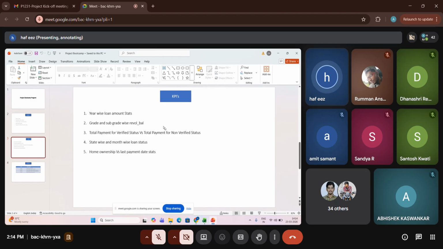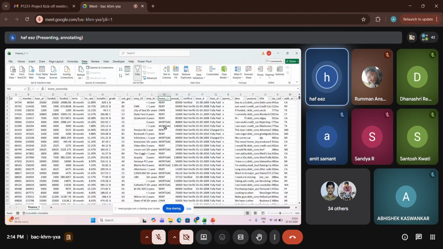So not only these 5 KPIs, you can go for a few more KPIs based on the data set so that you can build a dashboard and make it attractive. Assume that you are working for a client. The client has given certain requirements, but always remember not to present only their specific requirements. You have to give add-ons also, getting more insights. For that, you can put in your own logic and work it out.